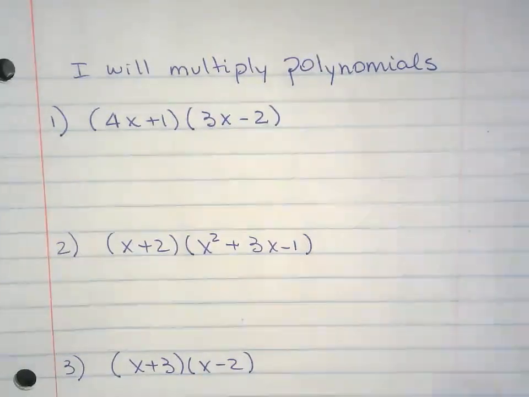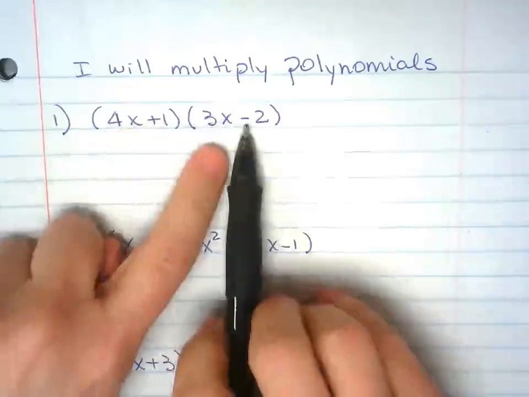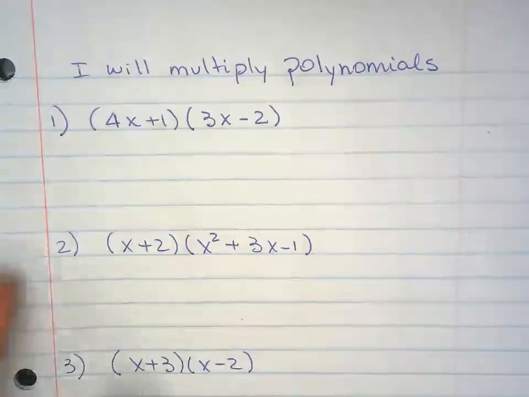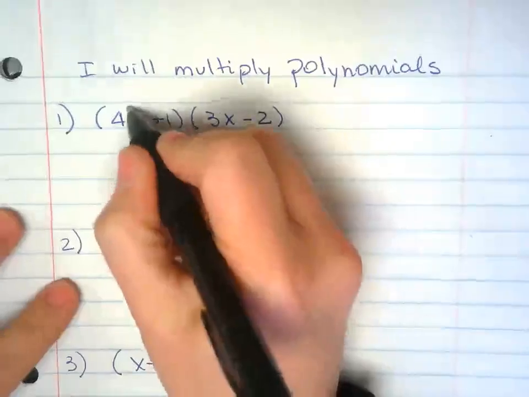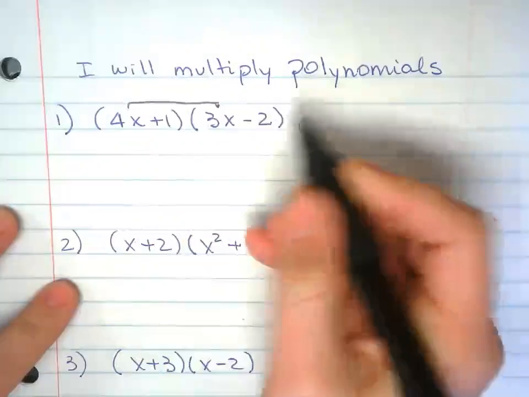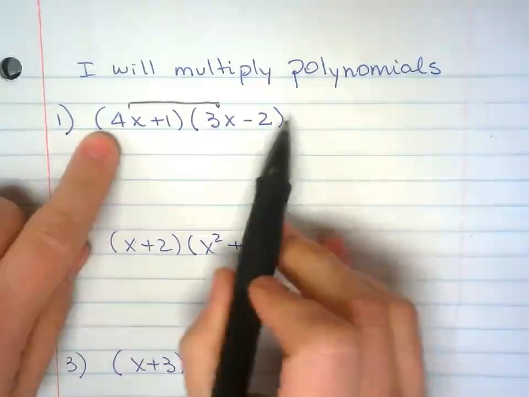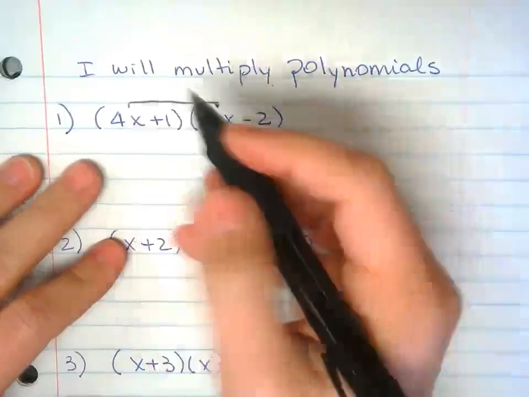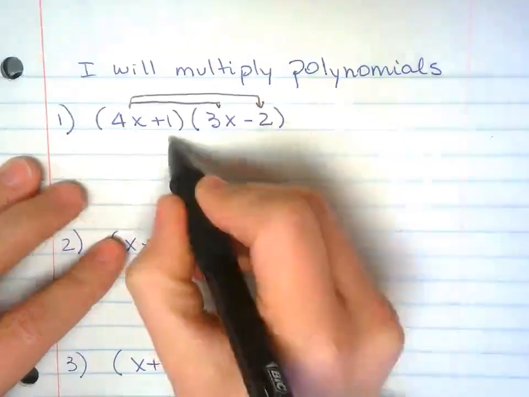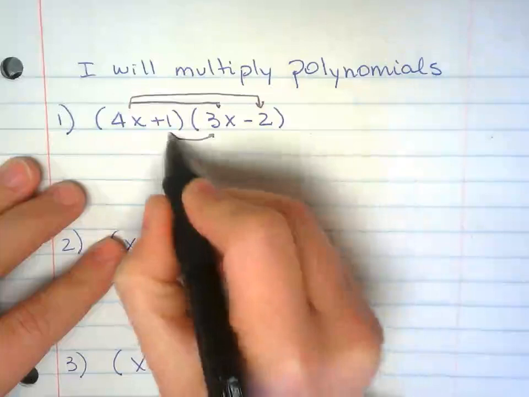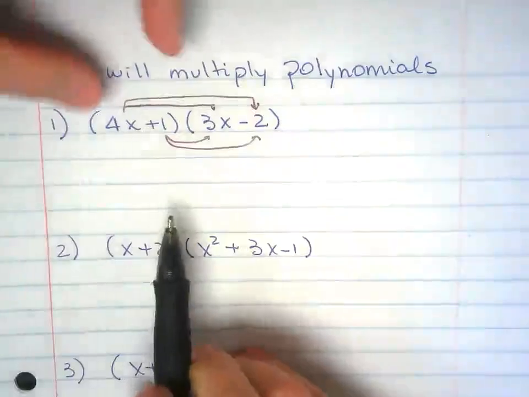So we're multiplying polynomials. Polynomials is when you have more than one term and you're multiplying them. So you can do the box if you want to, or in reality we're distributing. So everything on this side is going to multiply everybody on the other binomial. So 4x will multiply 3x, 4x is going to multiply negative 2, 1 is going to multiply 3x, 1 is going to multiply negative 2.